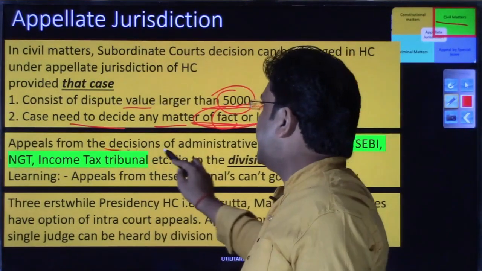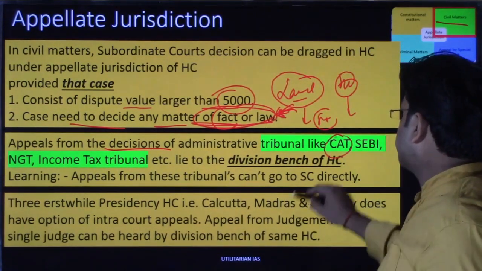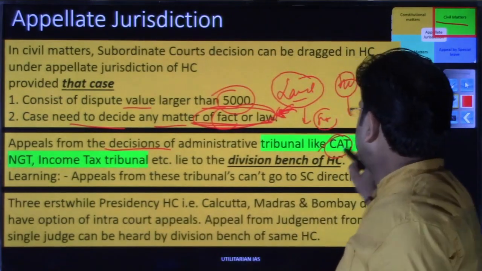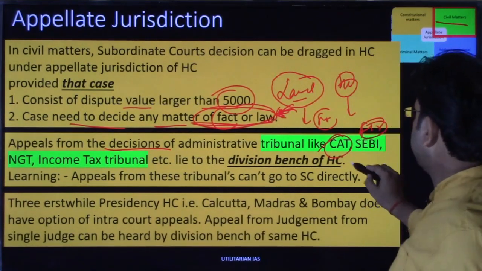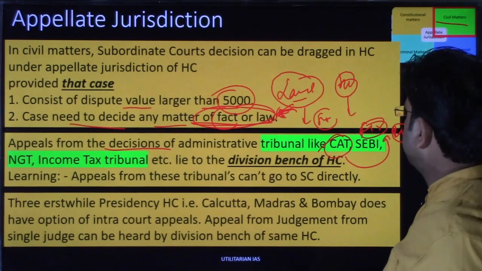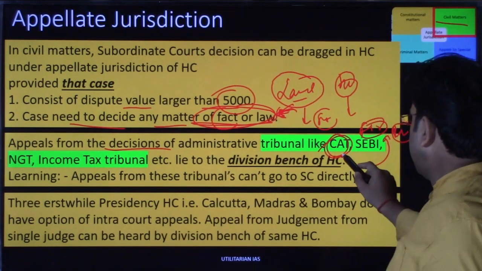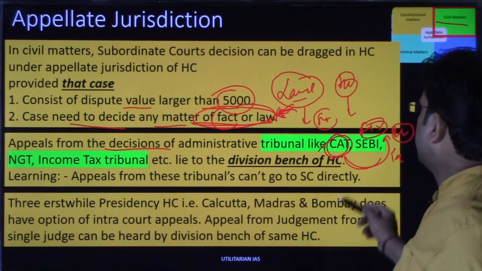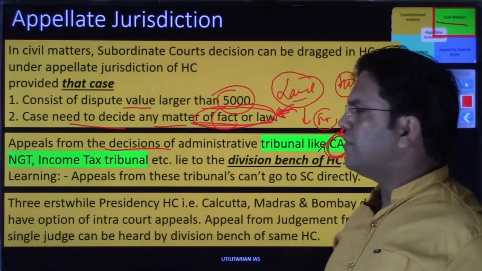So if there is any appeal, you have different kinds of tribunals. You have this CAT, Civil Administrative Tribunal. If you are a civil servant, or a first or second class officer, and if there is any problem with the promotion, the recruitment, or the seniority, and you feel that your department has been unreasonable while promoting you or not promoting you, then this is a tribunal, and you can go to the tribunal and have their judgments, right?